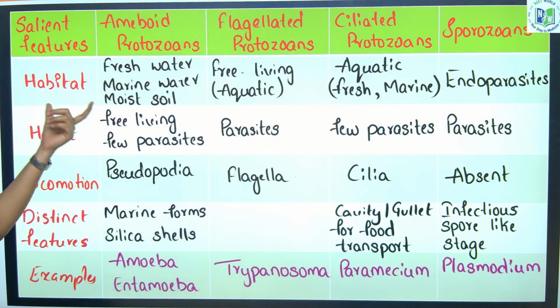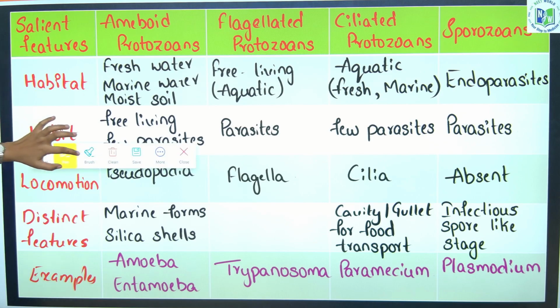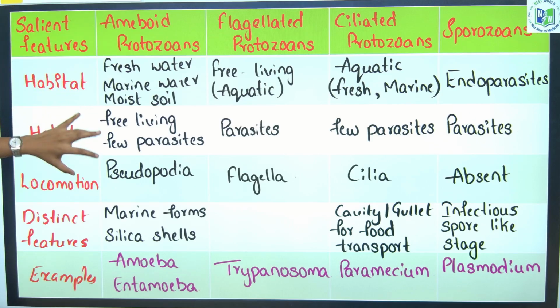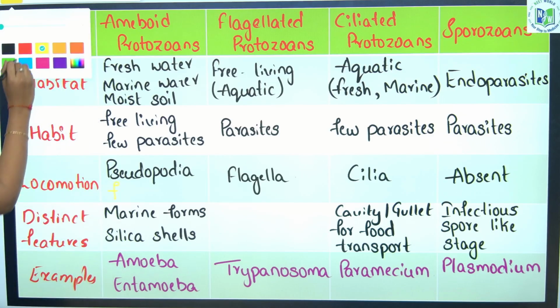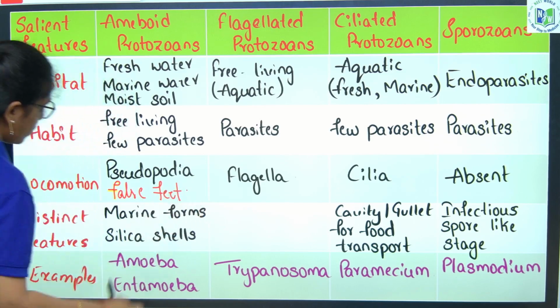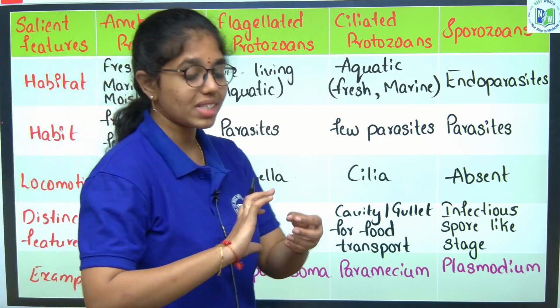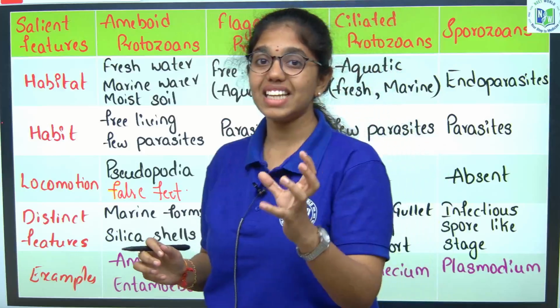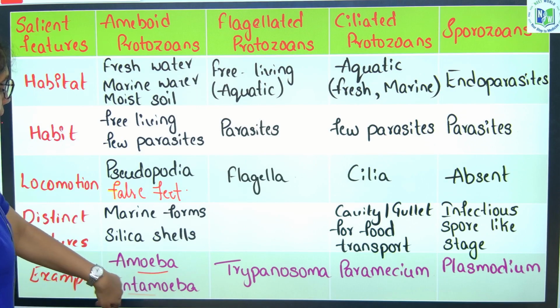If you look into amoeboid, the habitat includes freshwater, marine water, and they also exist in moist soils. The habit is free living, and a few of the amoeba are parasites, for example Entamoeba histolytica. Locomotion is through false feet, that is pseudopodia. Next, a distinct feature: a few of the marine forms of amoeboid protozoans have siliceous cell walls or siliceous shells. Examples include amoeba and entamoeba.